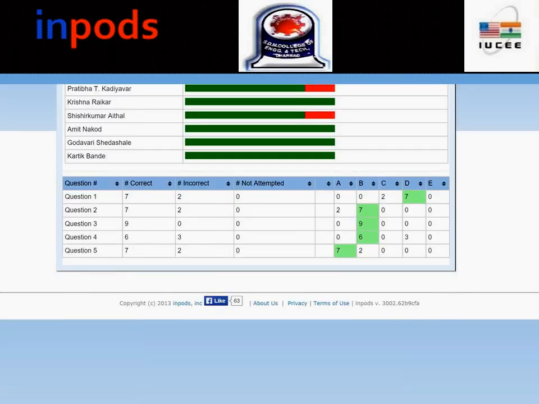In this slide you see additional information for the same students. Now there were 5 questions in that, so 7 students have answered it correctly, 2 people have answered it wrongly, and everybody has attempted it. And on the right side you see A, B, C, D and so on; it gives you the frequency of right answers given by these students and also the corresponding correctness and wrongness of those answers.